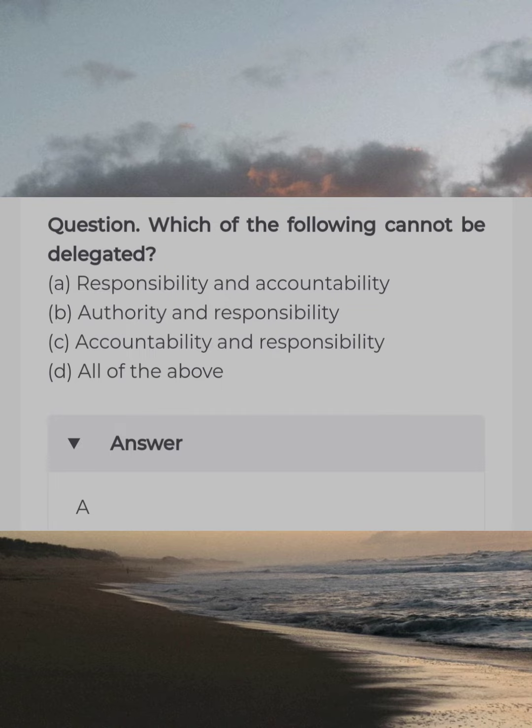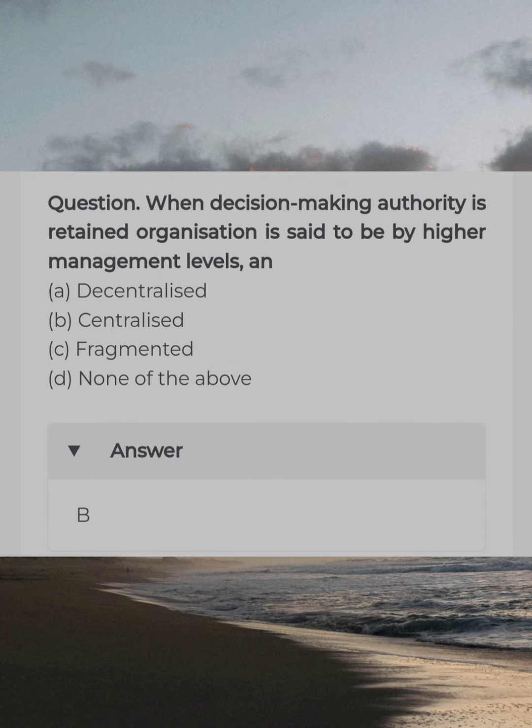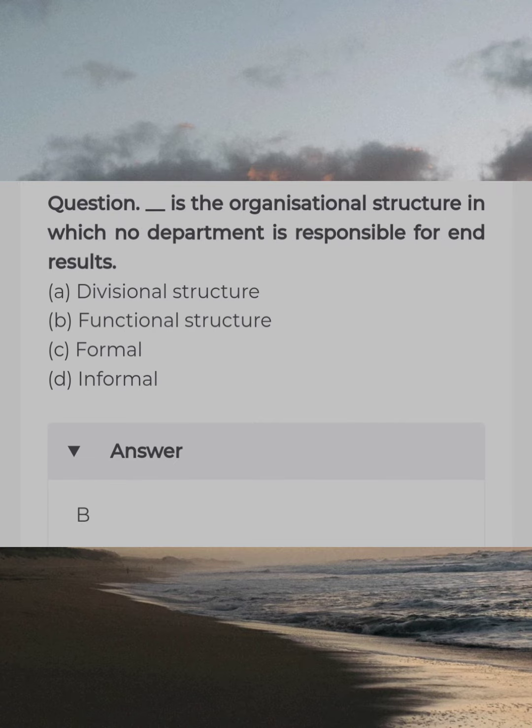Which of the following cannot be delegated? Answer A. Responsibility and accountability. When decision-making authority is retained, organization is said to be by higher management levels and answer B. Centralized. Dash is the organization structure in which no department is responsible for end results. Answer B. Functional structure.